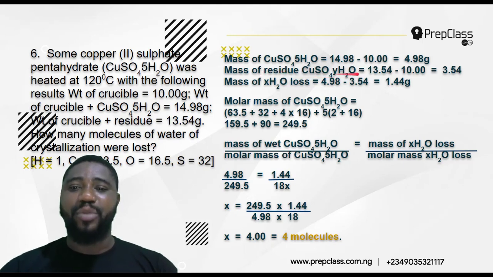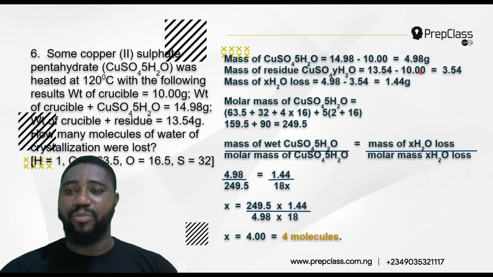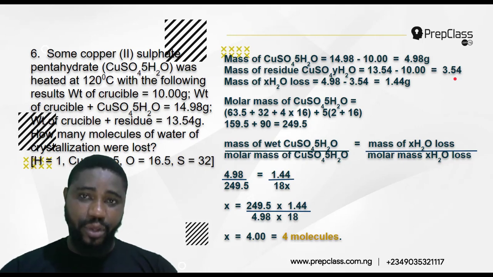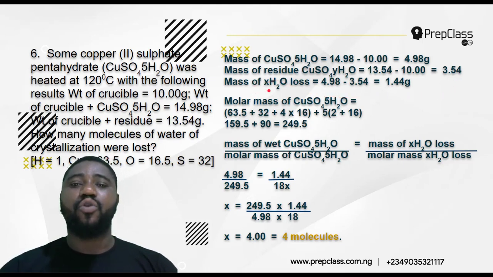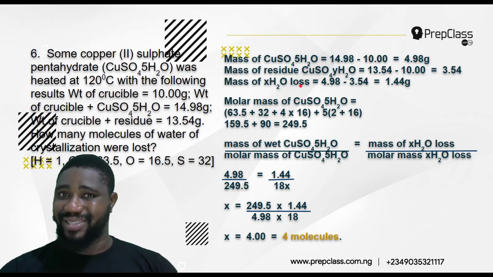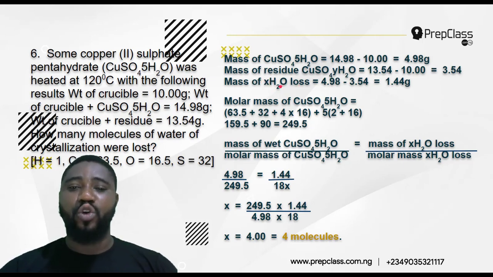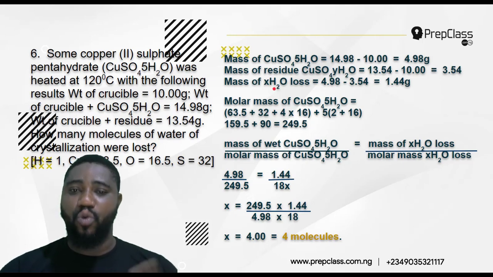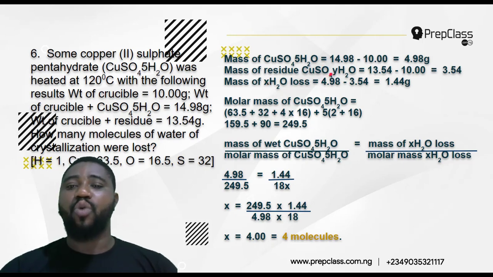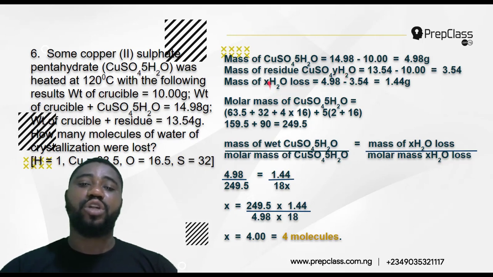So the mass of that residue becomes its mass together with the crucible minus the crucible. That is 13.54 minus 10 grams, which gives 3.54 grams. I believe you are following. Good. Now, for the water of crystallization, I use XH2O for what was lost and YH2O for what remains. Y can be 1 and X can be 4, Y can be 2 and X can be 3, Y can be 3 and X can be 2, and so on. So I don't know what Y is. This one is the one remaining, this one is the one that was lost.